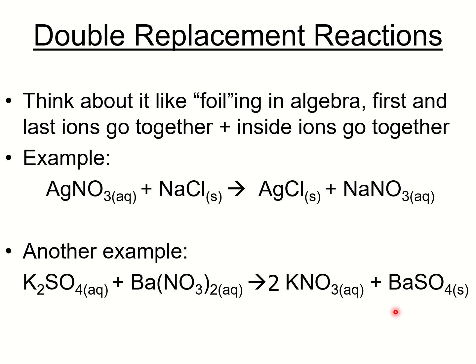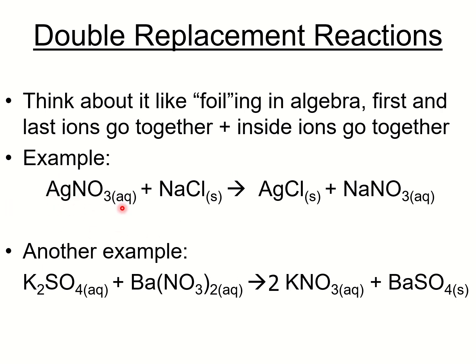So, for double displacement reactions, think about it like foiling in algebra. You know this from your math. First and last ions go together, and inside ions go together. So, this is an example of a double displacement reaction.